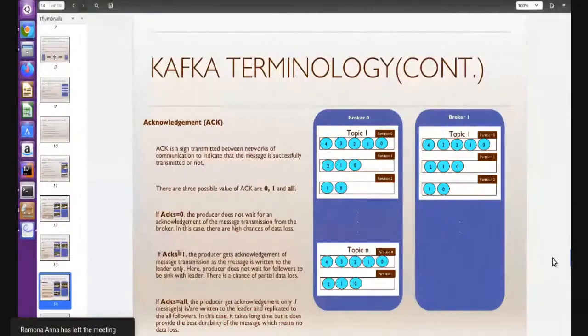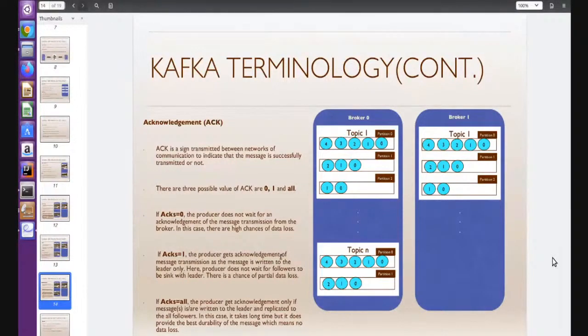Okay, what if we set 1? If we set 1, this setting is very good. The producer will get the acknowledgement when the data is written on the leader only. As soon as the data is written to the leader, it will get the acknowledgement from the brokers. Yes, data is written on the leader. After that, the producer will send the next message, right? In this case, there is a partial data loss.